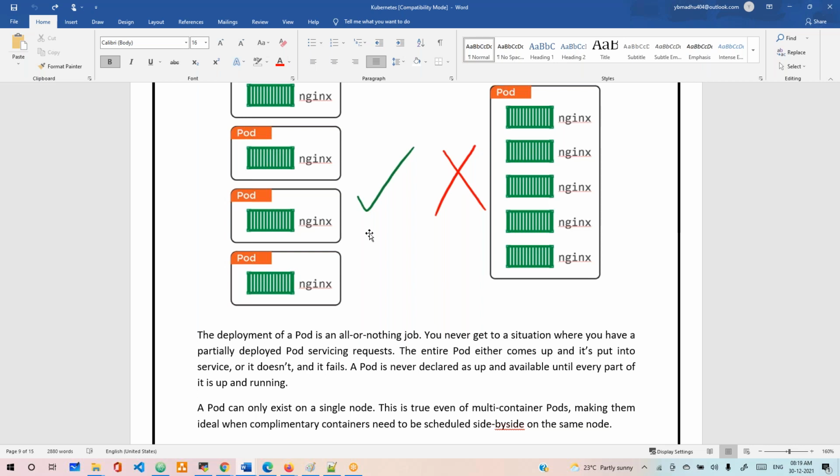Even that you don't want to go down. So let's put those 5 containers of the same application in 5 pods. Even if one pod goes down, another pod will automatically be created for us, and the others will keep serving for us.